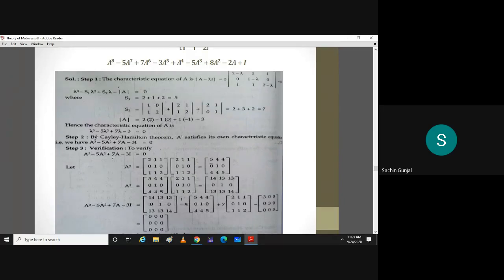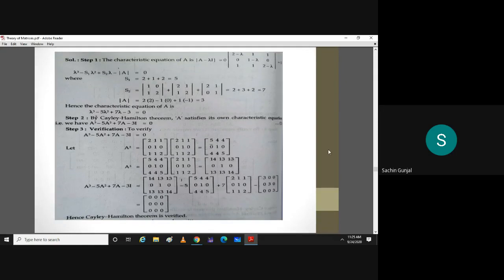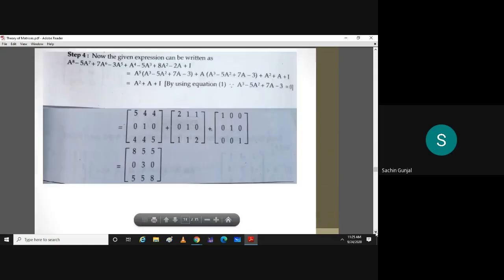There you should understand that you will have to simplify this so that you will get the characteristic equation in this. So let us look at that expression. If you take A raised to 5 common, what you will get is A cube minus 5A square plus 7A minus 3 times identity matrix.